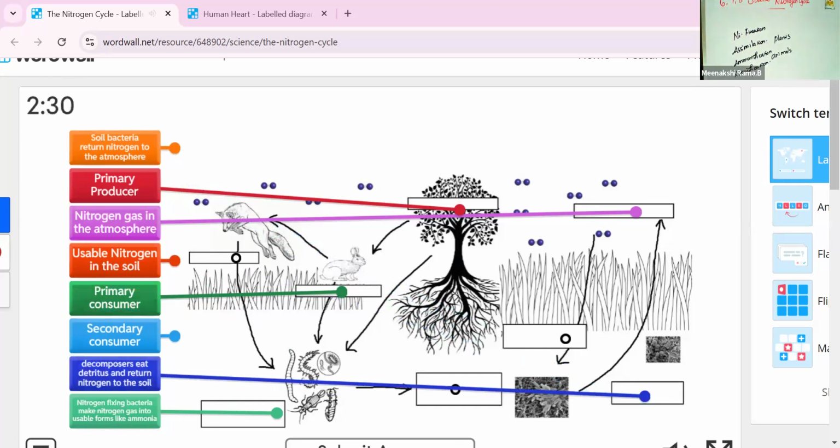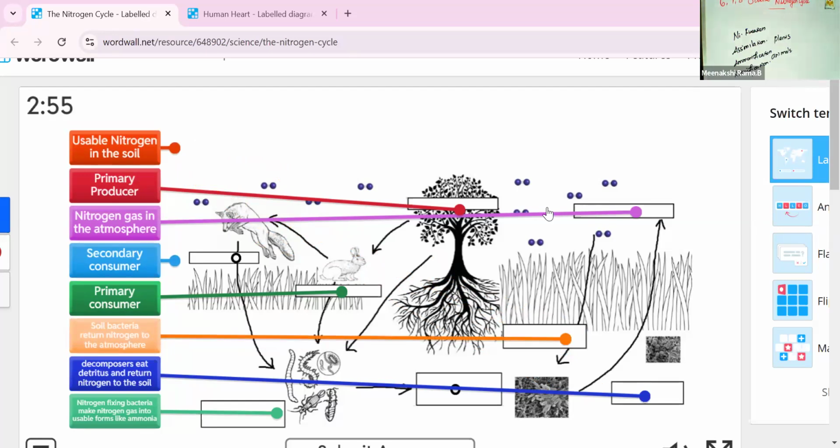First one, this is the right point. Next one is soil bacteria return nitrogen to the atmosphere. The nitrogen is returned to the atmosphere. Okay. Finally, we will find out the right answers for that.